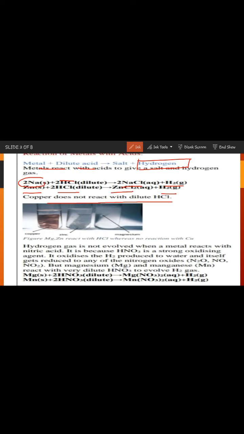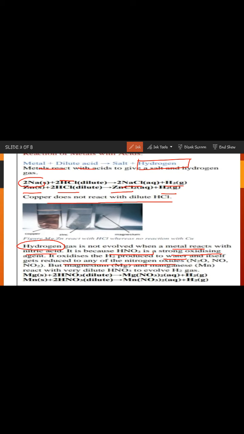But the most important is, there is a case when a metal is reacting with nitric acid. The hydrogen gas is not evolved, and you have to remember the reason why it is so. It is because nitric acid itself is a strong oxidizing agent. What happens is the hydrogen which is produced during the reaction will be converted to water, and gets reduced to any of the nitrogen oxides, N2O or NO or NO2.